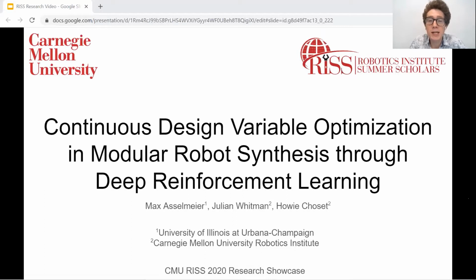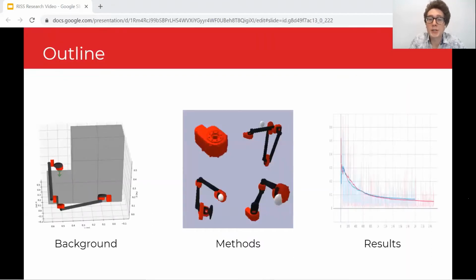As part of the Robotics Institute Summer Scholars Program in the Bio-Robotics Lab, I'm working on continuous design variable optimization in modular robot synthesis through deep reinforcement learning. Through this video, I'm going to talk about some of the background for this project, as well as some of the methods that we employed, and then I'm going to finish with some of the results that we achieved.